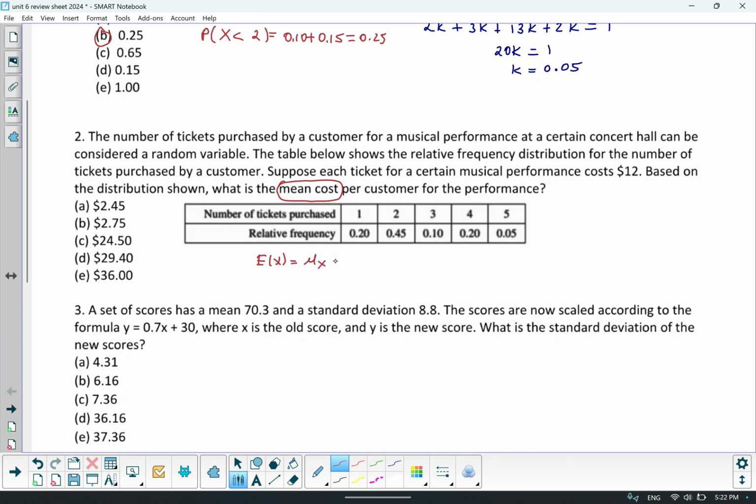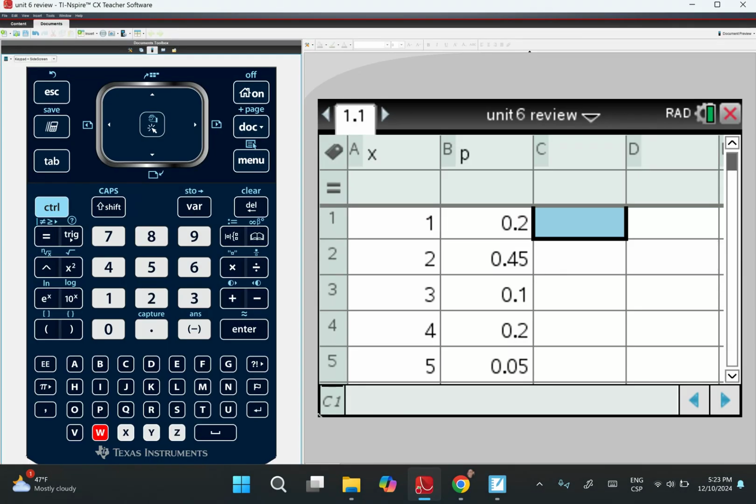And there's a formula on the formula sheet that says take each of the outcomes and multiply it by the probabilities and then sum them together. Now, you certainly can do this by hand, or I preset up my calculator.